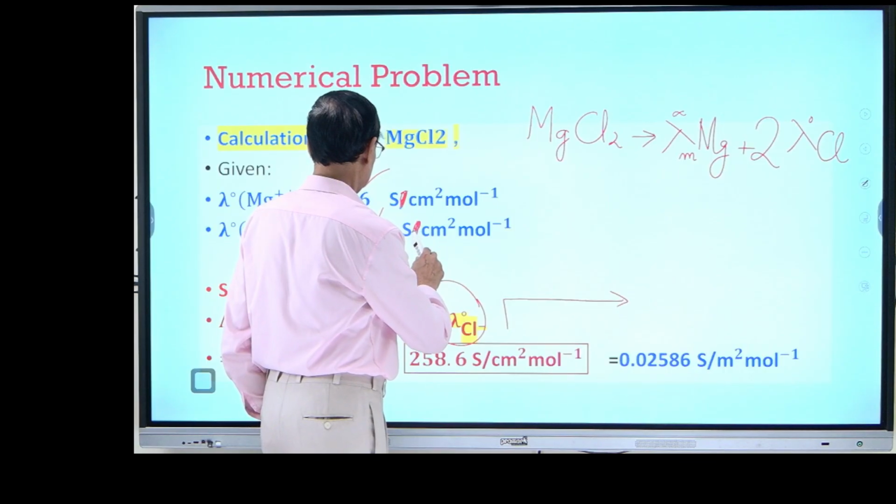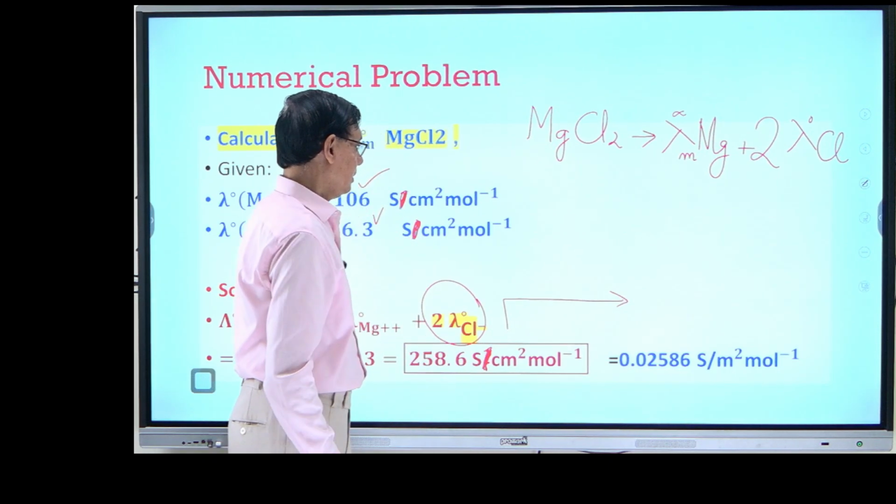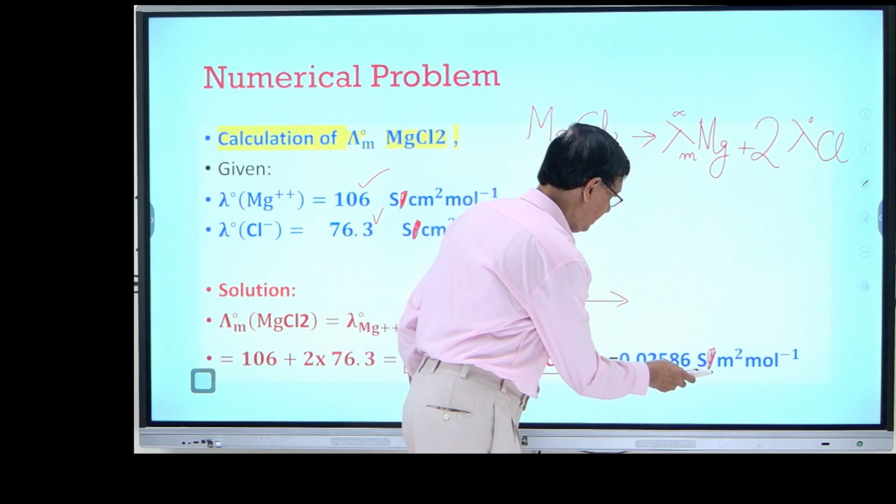Just like that. Siemens, just convert it to meter square.